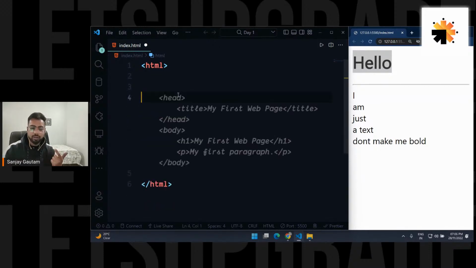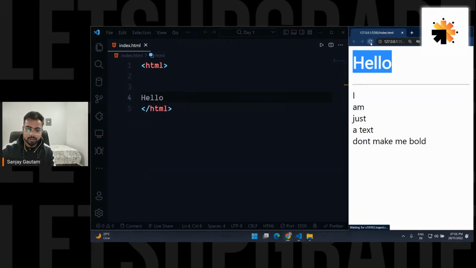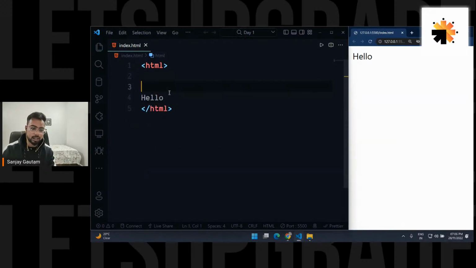Yep. And one thing I forgot to tell you is that I can type any data here. So let me just save it. See, I'm getting hello. Okay. There are some tags which are not going to do something special. It seems like they are not doing anything, but they are doing something behind the scenes. So this HTML tag is a little bit more important than just making my browser understand that this is going to be an HTML file. We're going to learn about this in tomorrow's session.